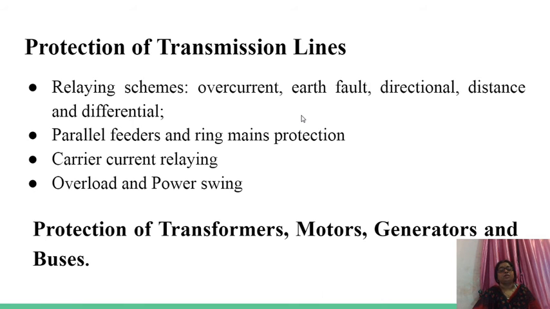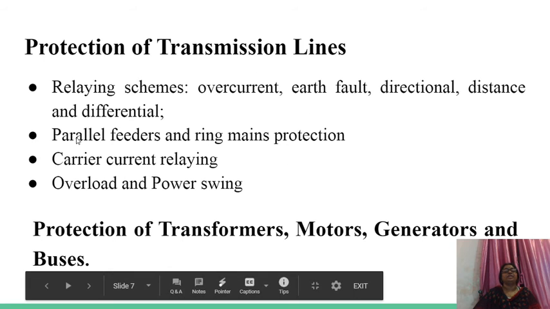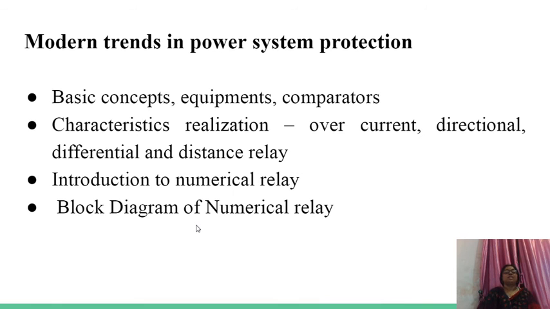Looking at the equipment, you will be able to tell which type of relay is suitable for it. Which types of faults are there, for which we require protection, that also we need to study in this unit.